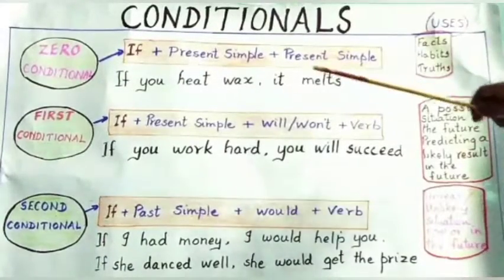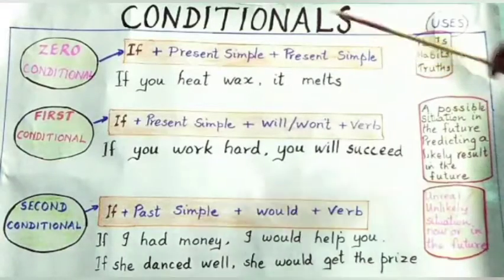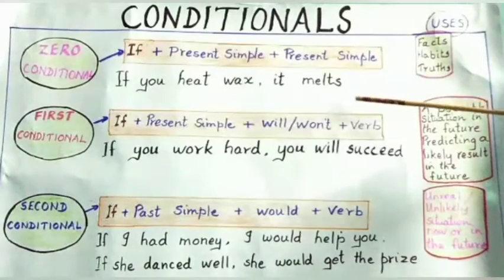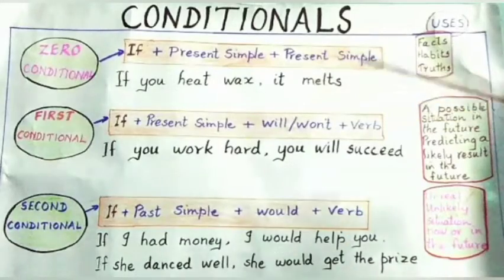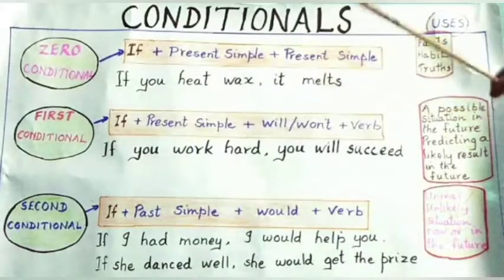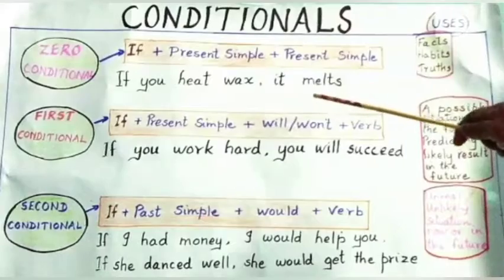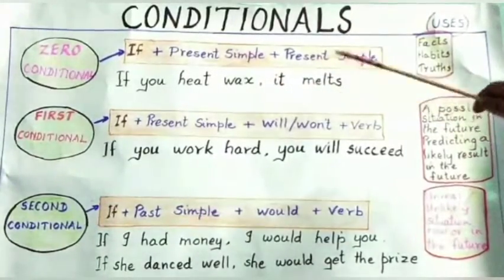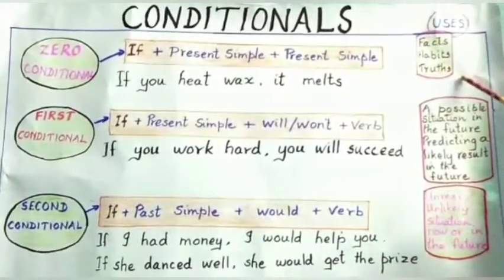See the first conditional, okay, that is 0 conditional. You can replace it with when also. If plus present simple plus present simple. See the example. If you heat wax, it melts. Okay. Heat is present simple, melts also present simple. So you have 2 clauses. One is the conditional clause, the other is the result. So if you heat wax, okay, that is conditional, and it melts is the main clause, that is the result. So 0 conditionals talk about facts, habits, truths, right?